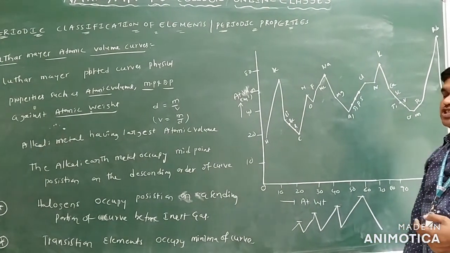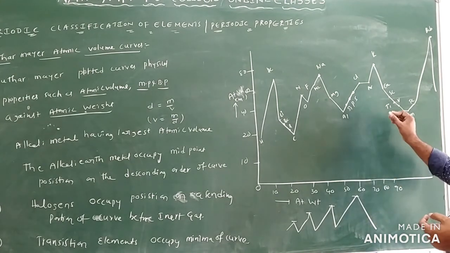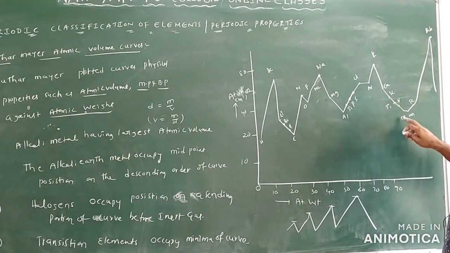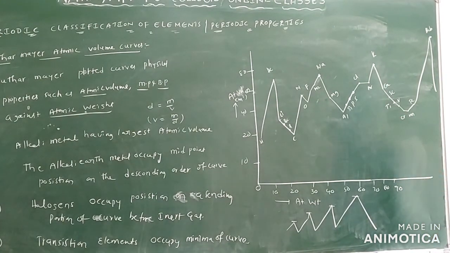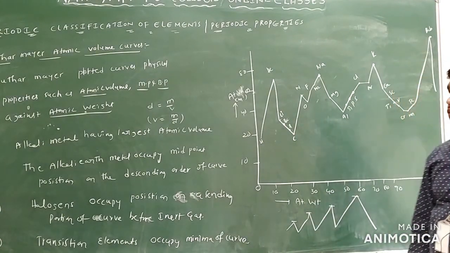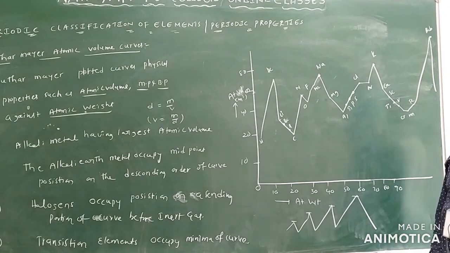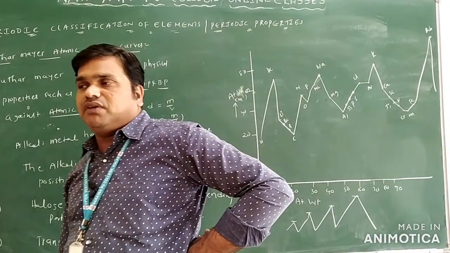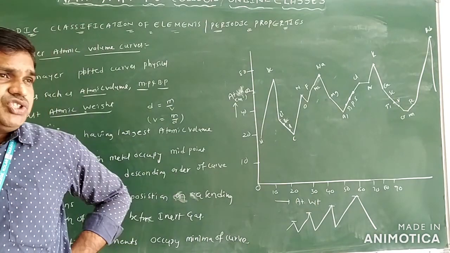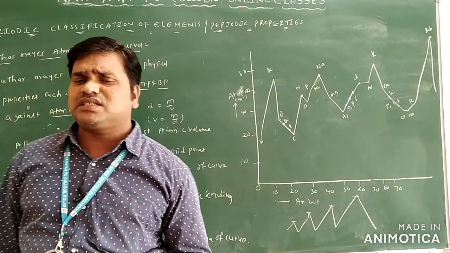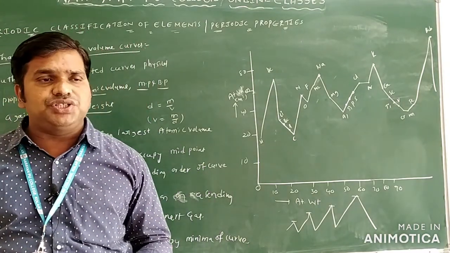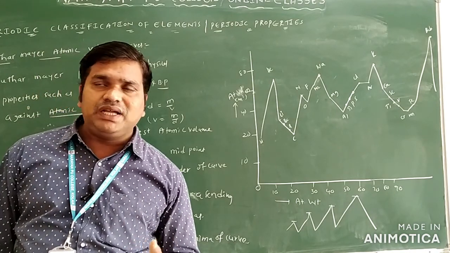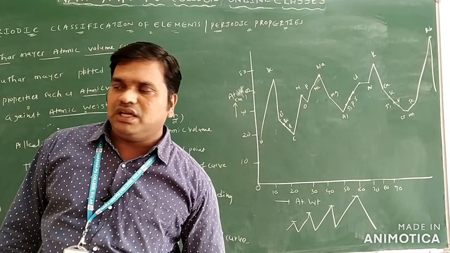And you can see the transition elements. What are the transition elements? Scandium, titanium, vanadium, chromium. These are called transition elements, and they occupy the minima of the curve only. So this is regarding the Lothar Meyer atomic volume curve. From this, based on the given information, they will identify the position of alkali metals, alkali earth metals, halogens, noble gases, and transition elements.